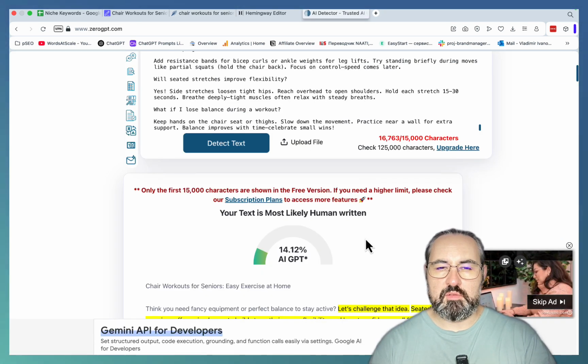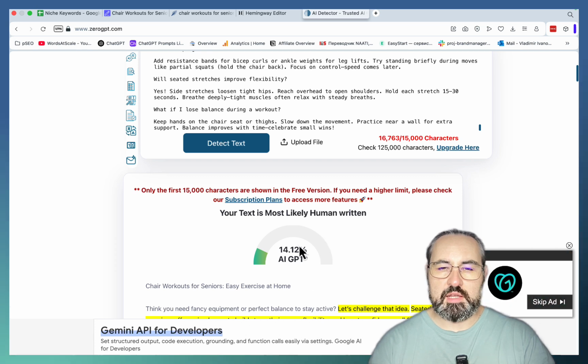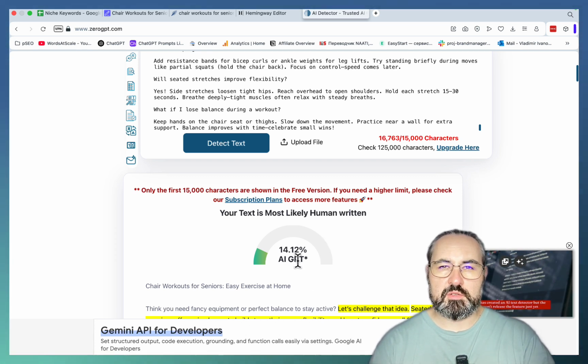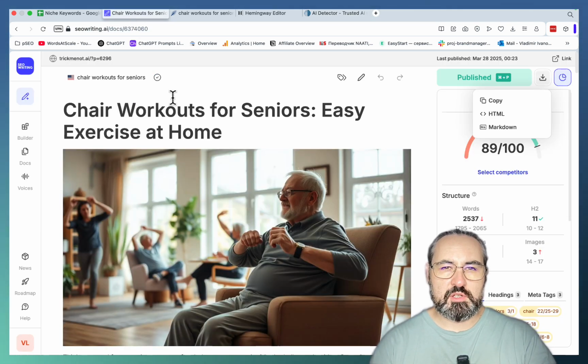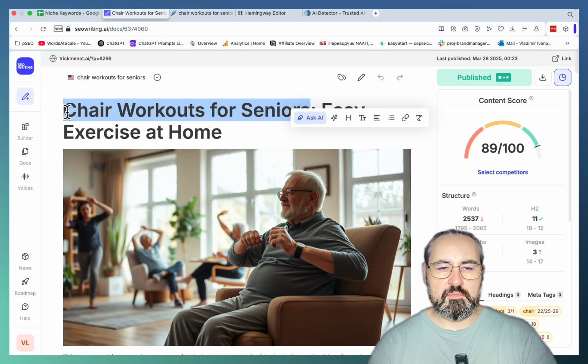And if you want me to give you my personal hack on how to achieve a close to 0 AI detection score in 0GPT with SEO Writing, stick to the end. I will make that grand revelation. But first things first, this is going to be a full-on tutorial. Let me recreate the steps.